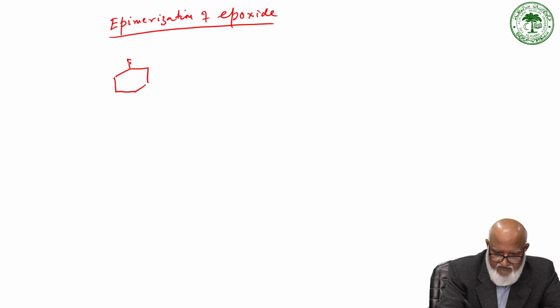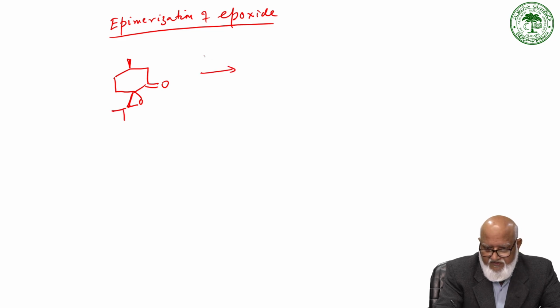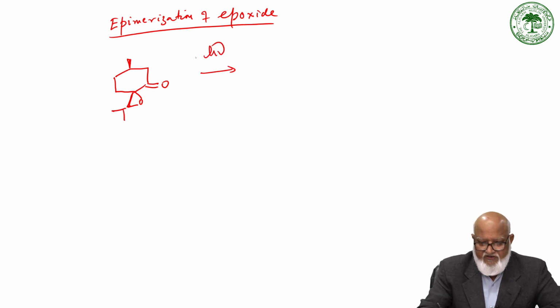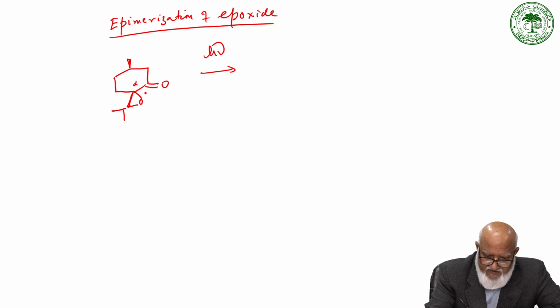So this is a 6-membered ring. It is a carbonyl here, the carbonyl here, the epoxide. So you have a 3-membered ring. So this on photolysis, as usual, undergoes beta cleavage. This is alpha, this is beta.